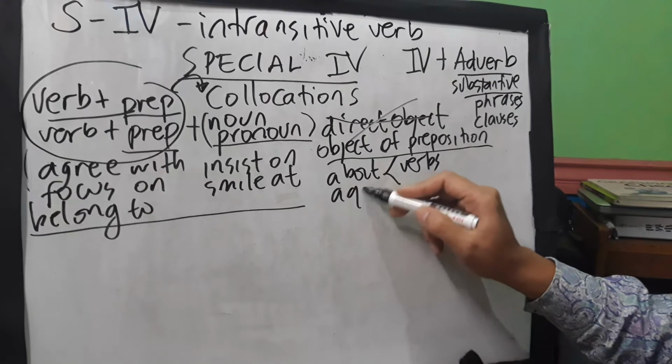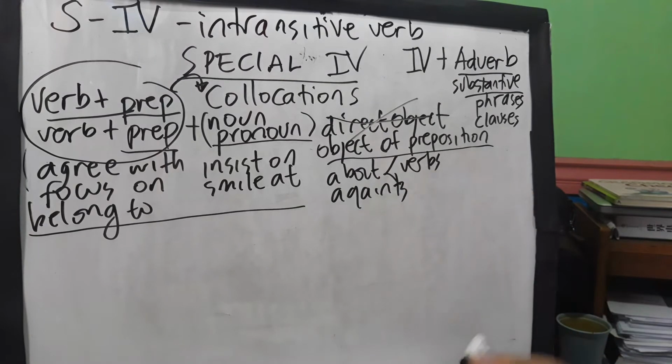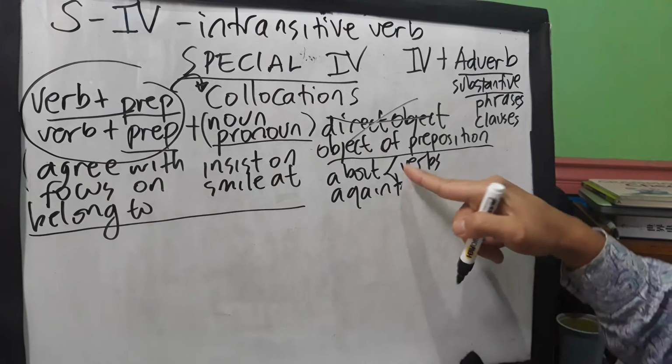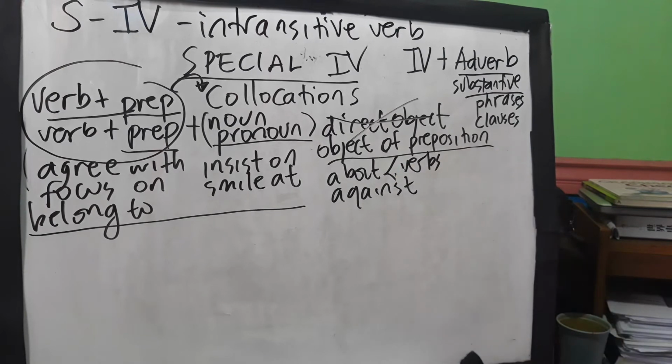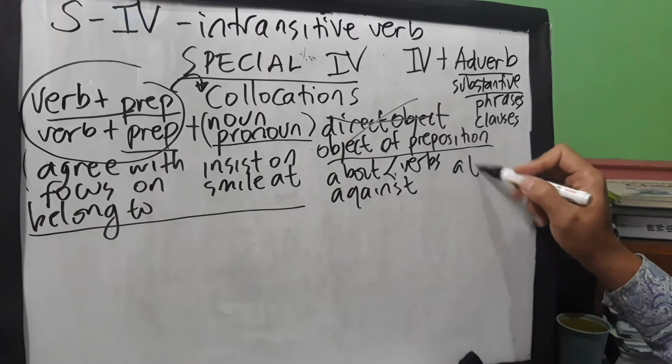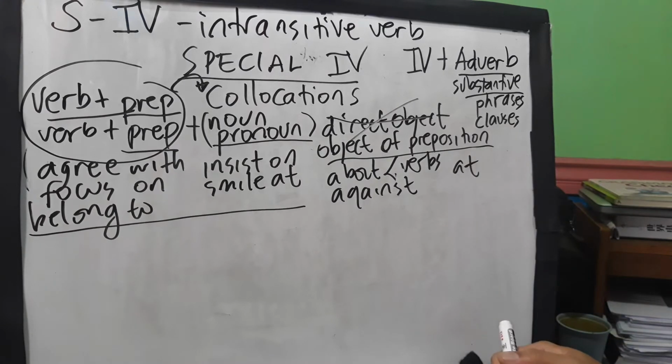Another preposition that we can use is against. So you can use react against, protest against, revolt against. How about at? Aim at, look at. This is very common. Hint at, point at, wave at. How about of? Smell of, beware of, consist of.